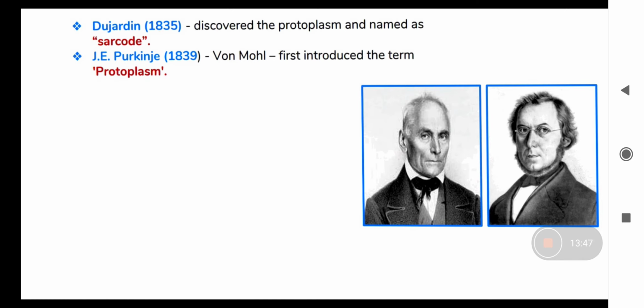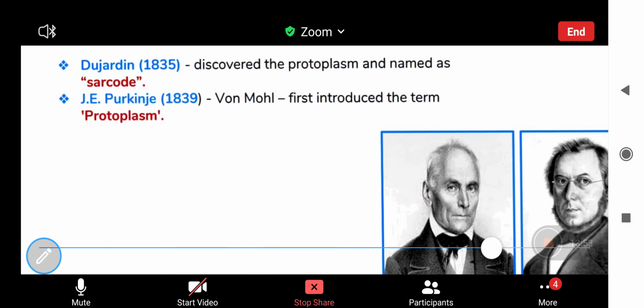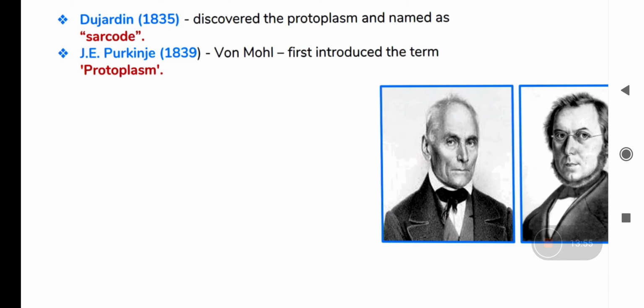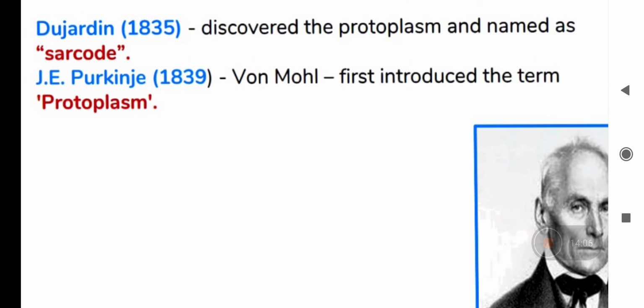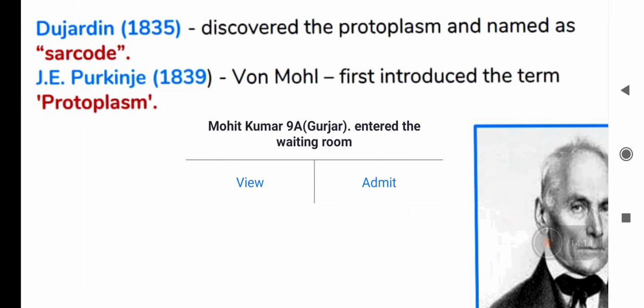Very important again, Dutrochet and Purkinje. J.E. Purkinje, in 1839, discovered protoplasm, and he named it sarcode. What is protoplasm?